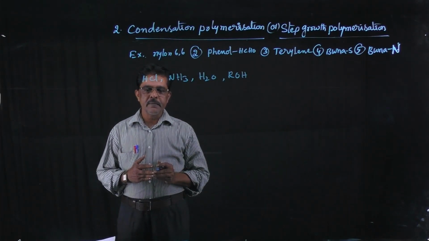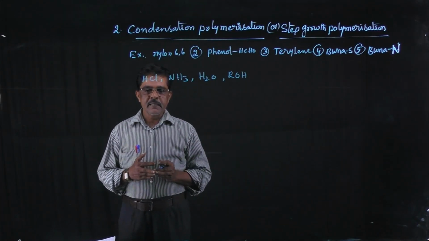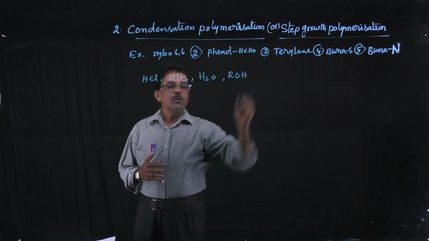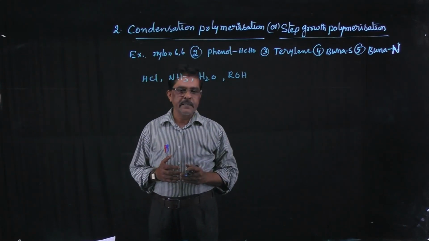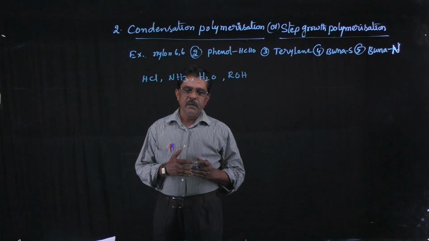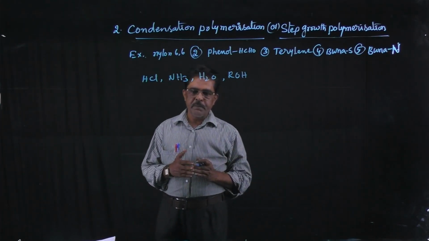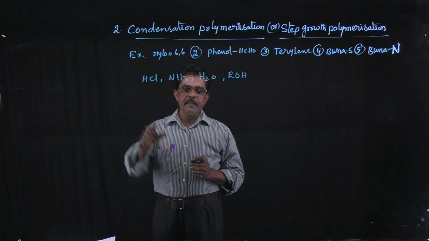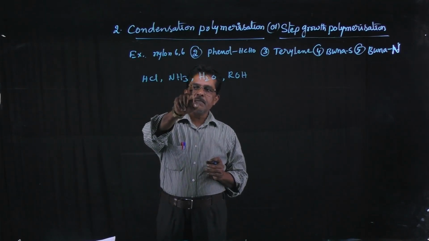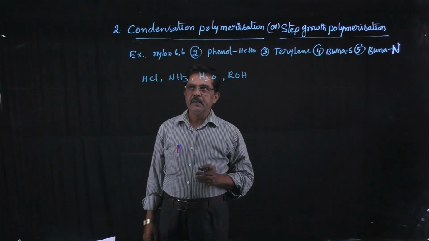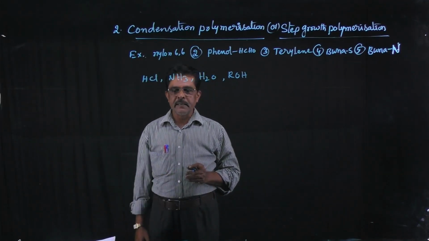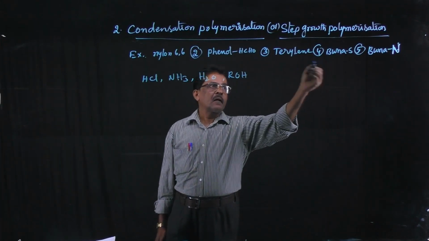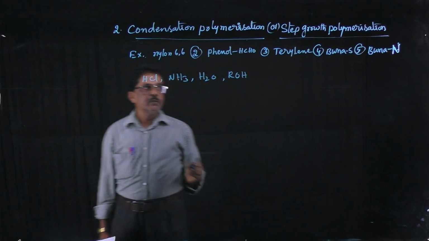Condensation polymerization means the polymerization occurs in such a manner that it is step growth polymerization. Step growth means that at each step the polymer will be formed. Step growth polymerization occurs in a stepwise manner with the elimination of small molecules like NH3, HCl, H2O or ROH. Examples for condensation polymerization are nylon 6,6, phenol and formaldehyde resin, terylene or Dacron, Buna S and Buna N.